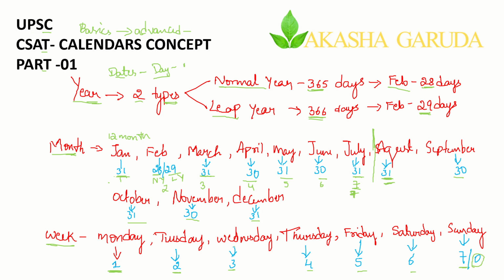You can take this code as it is: Monday is 1, Tuesday is 2, Wednesday is 3, Thursday is 4, Friday is 5, Saturday is 6, Sunday is 7. The last one is Sunday, the first one is Monday. So you can have a cycle from Monday to Sunday, starting from Monday and ending on Sunday. I hope you have understood this particular slide and the concept in it.